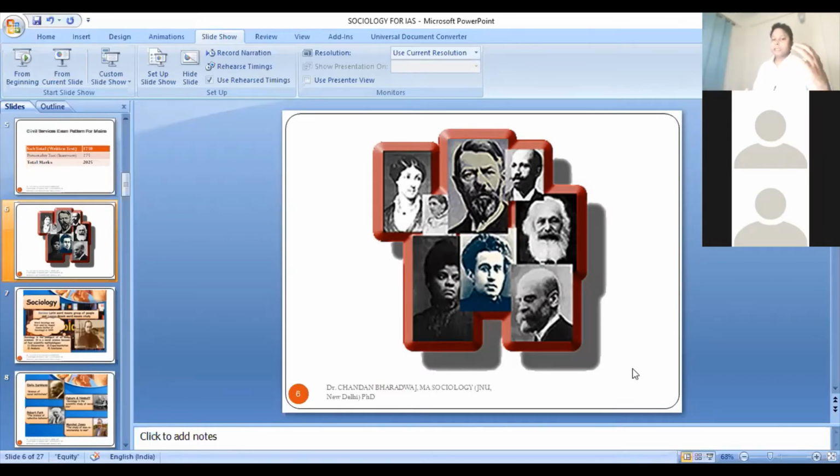That is why these figures are very much part and parcel of the UPSC syllabus. In the UPSC syllabus, as I'm going to discuss in a later part of the discussion, you will see Emile Durkheim, Karl Marx, Max Weber, Talcott Parsons, R.K. Merton, and G.H. Mead. They are the key sociologists, key theorists, whom we have to study.